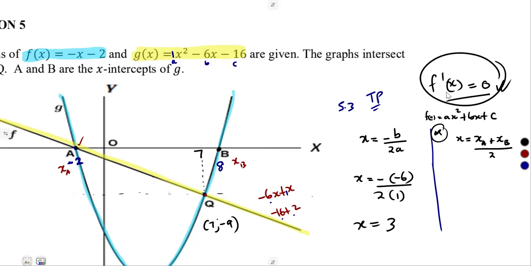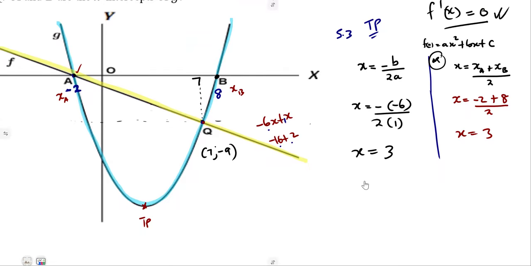So that is the x value at the turning point. It is the same that you're going to obtain from the derivative concept. It is the same here if you use the other formula: since the turning point is at the axis of symmetry, it is the average of the x intercepts a and b. So x will be equal to the x at a, minus 2, plus the x at b, which is 8, everything over 2. That was going to give us 3 again. So it is up to you which one you want to work with.